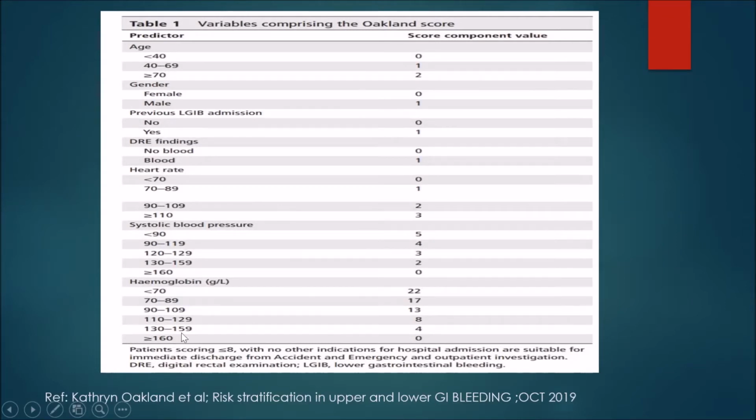If the score is less than or equal to 8, the patient is low risk and can be managed on an OPD basis. If the score is more than 8, we admit the patient, evaluate further, and keep the patient under monitoring.